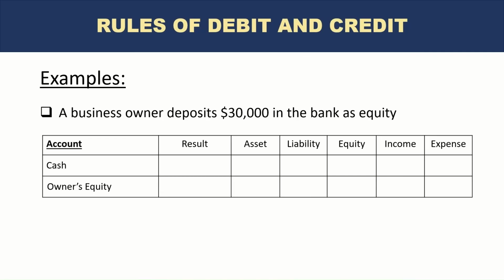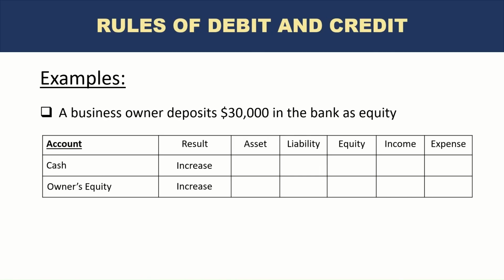What is happening to cash in this case? Is it increasing or decreasing? Because the amount is being deposited, it is increasing. What is happening to owner's equity? Is it increasing or decreasing? For the business, it is also increasing because there was no equity before, or there was no business. With this deposit, the business now has equity. From $0 to $30,000, there is an increase in equity.